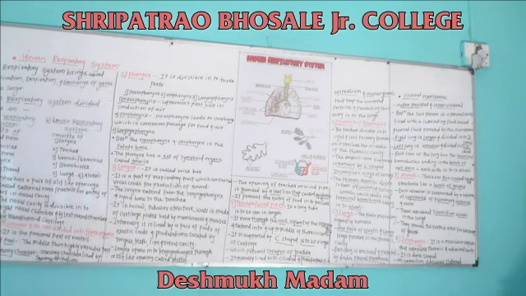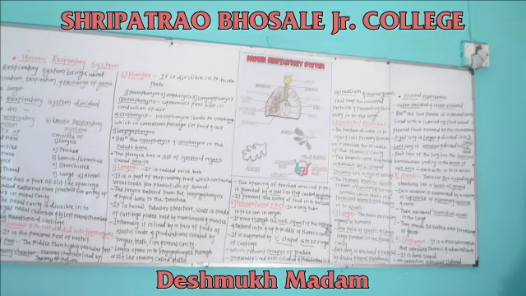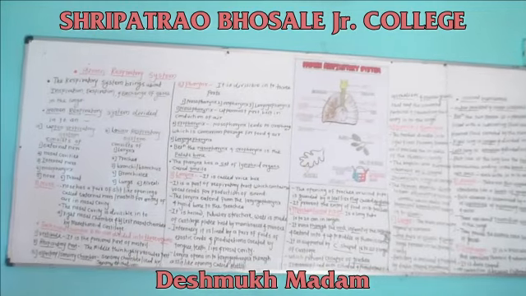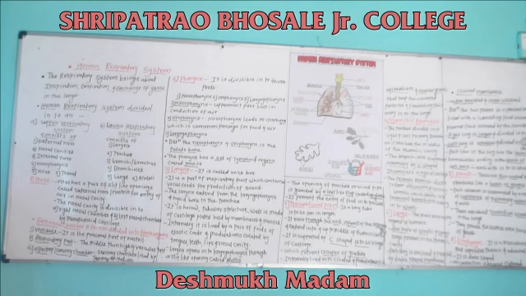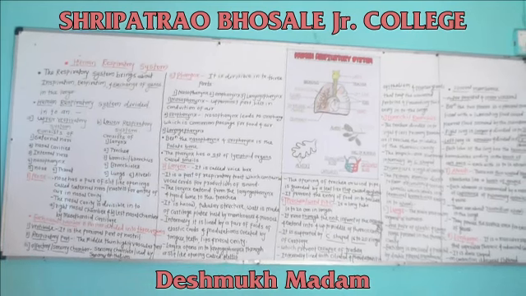It is supported by C-shaped 16 to 20 rings of cartilage, which prevent the collapse of the trachea. The trachea is lined internally with ciliated pseudostratified epithelia and mucus glands that trap unwanted particles and prevent their entry into the lungs.